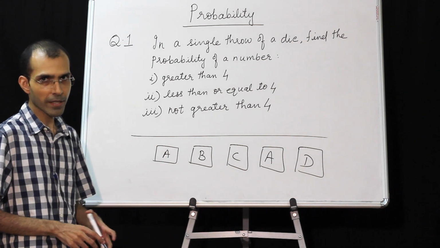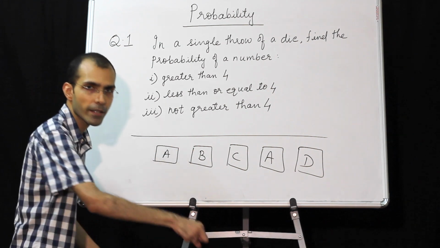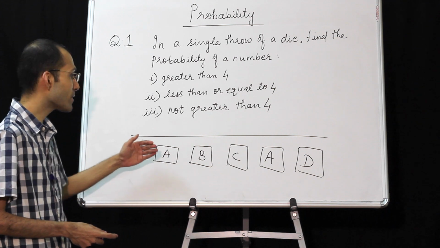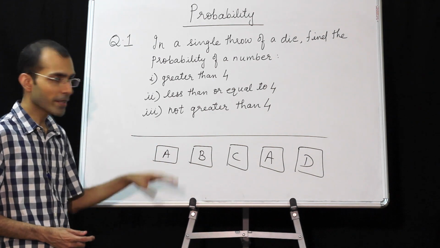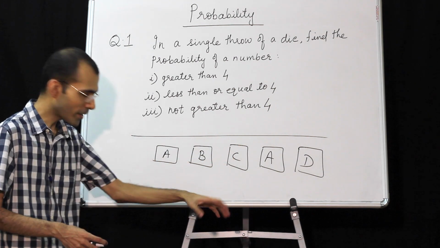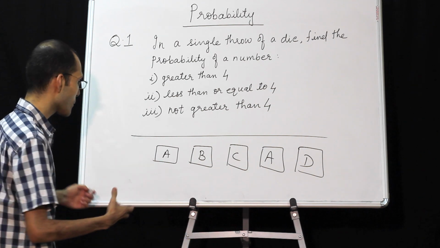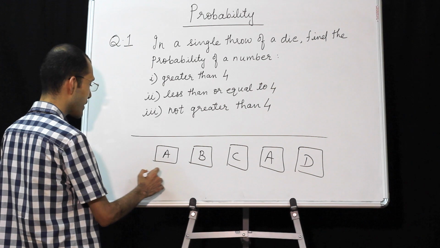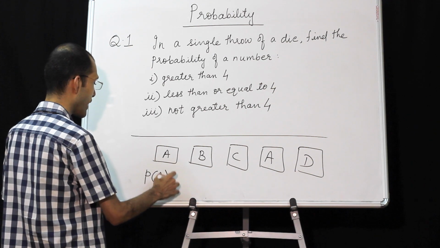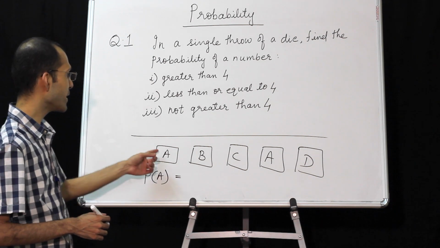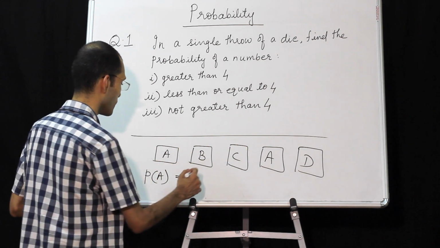Now that does not mean that when you shuffle the cards, the first card you pick has to be A, no. But it has a better chance of coming because there are two A's. So wherever you put your hand, the chance of A coming is more. So we say probability of A coming, probability of A. How many A's are there? 2.